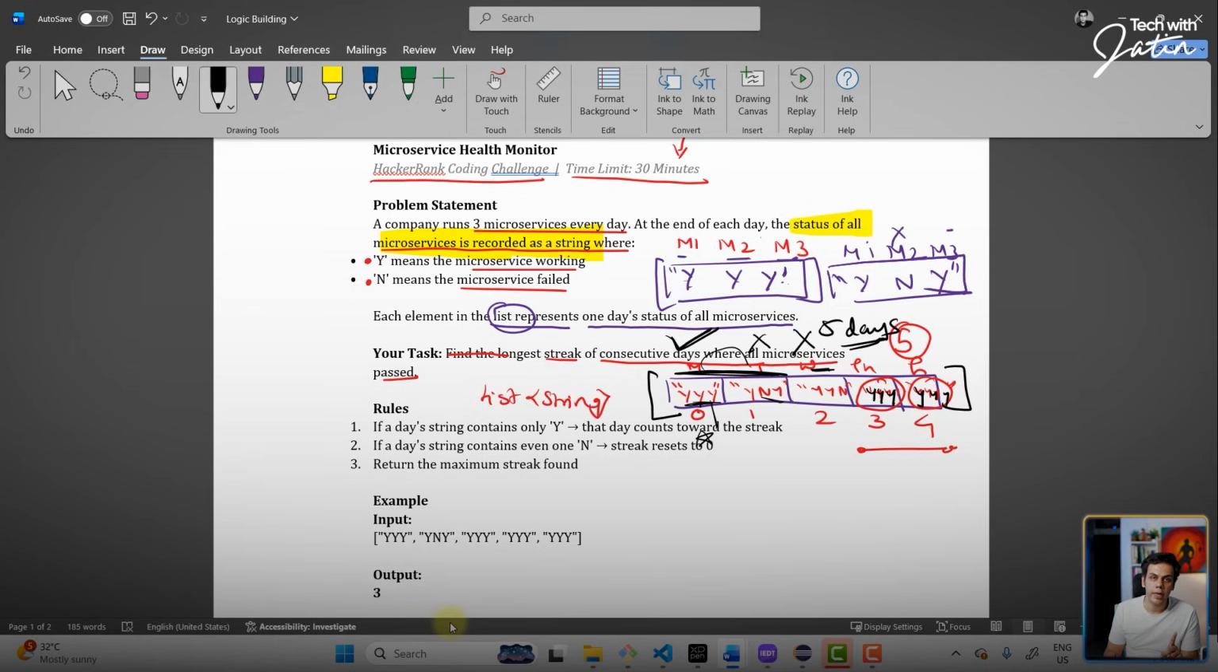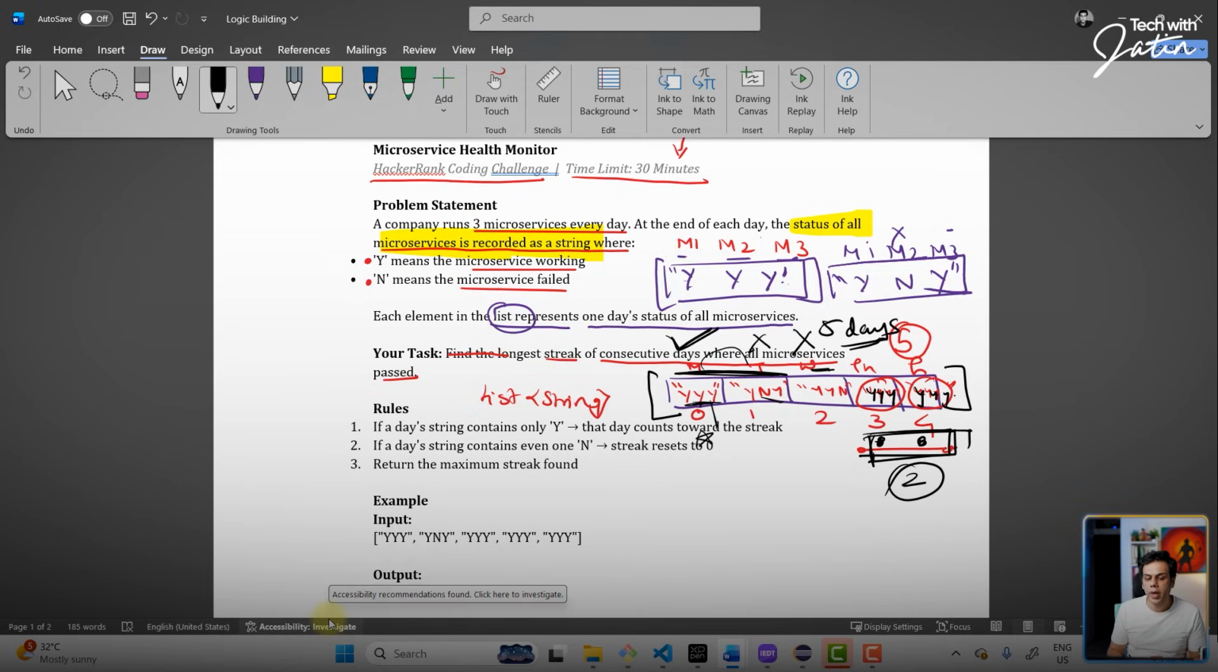When I look at Thursday, again the service is up and running. All the services up and running. And if I look at Friday also, all the services are up and running. So there are technically 2 consecutive days where all the services are up and running. Are you getting the point? So the output of this particular program should be 2.